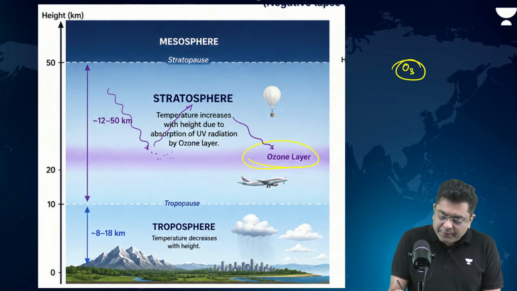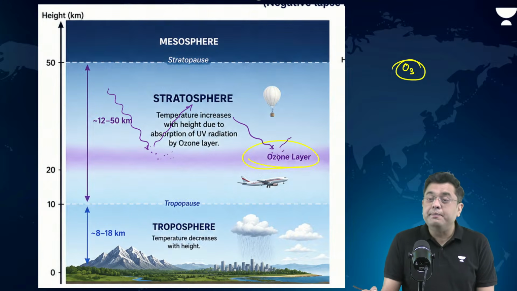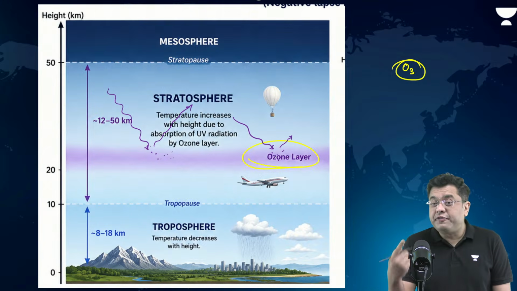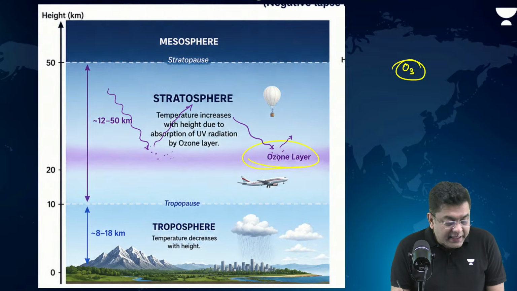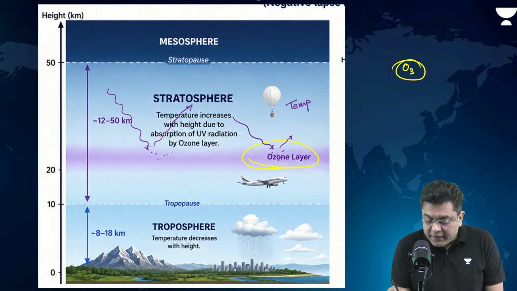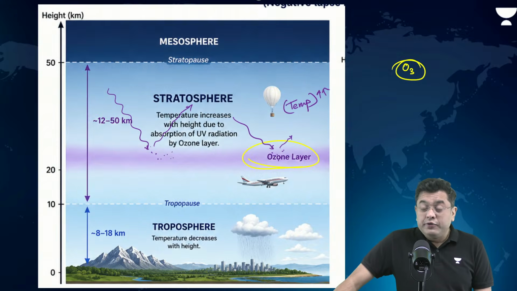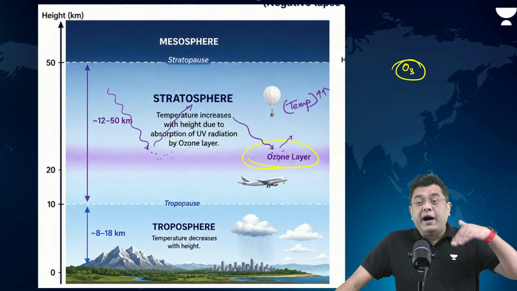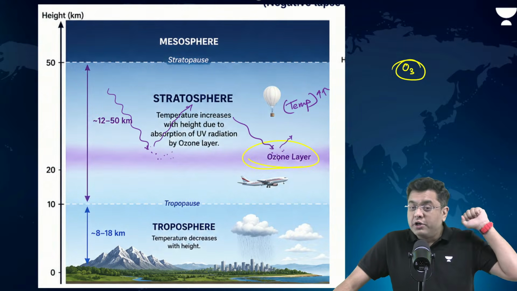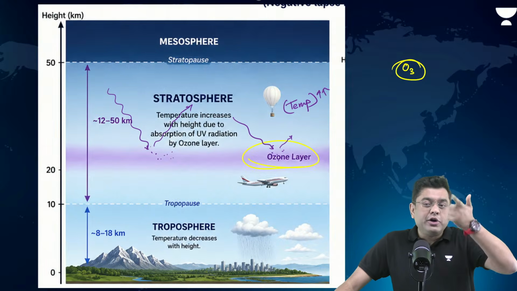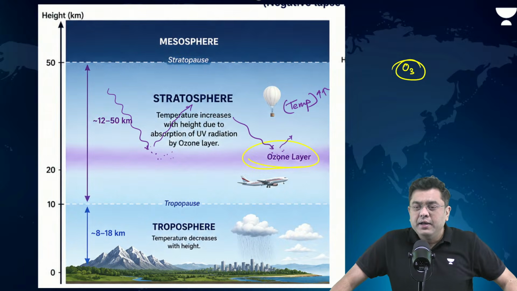But most of them are absorbed and some of them re-emitted back. Due to this factor, temperature in the region starts to increase. So in the troposphere, as you move higher up, temperature reduces. But in stratosphere, as you move higher up, the temperature tends to increase.